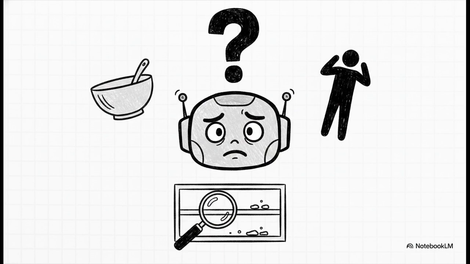Consider a prompt like this: write me a recipe. When you toss over a vague request like that, the AI is forced to wildly guess what you actually want. I mean, a recipe for what? For who? What kind of diet are you on? What's actually sitting in your pantry? This is exactly how you end up with generic, unhelpful, or honestly completely random answers that you just can't use.